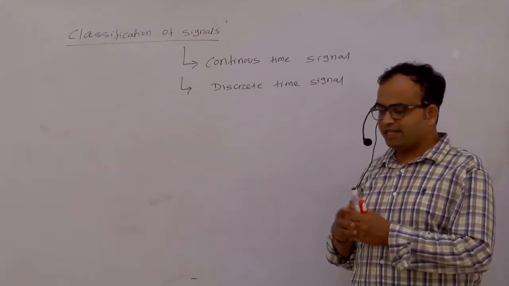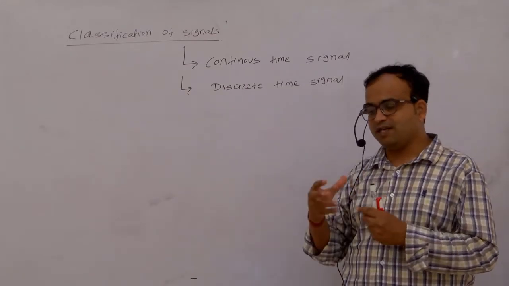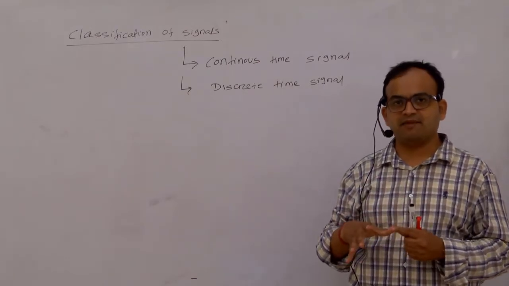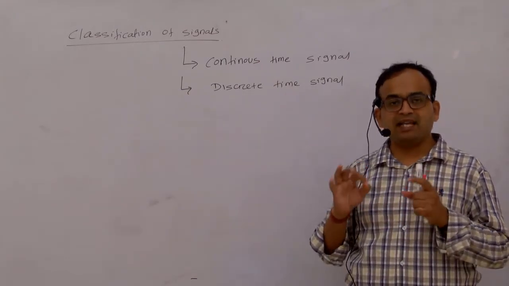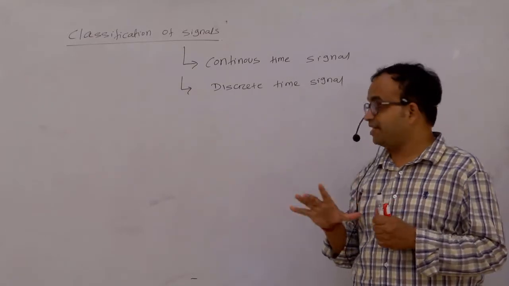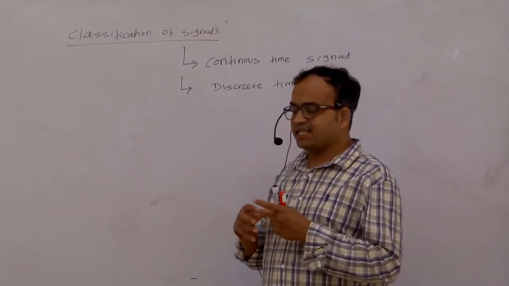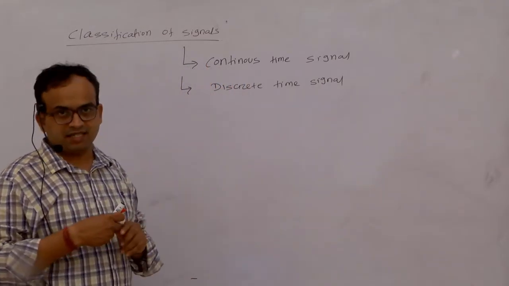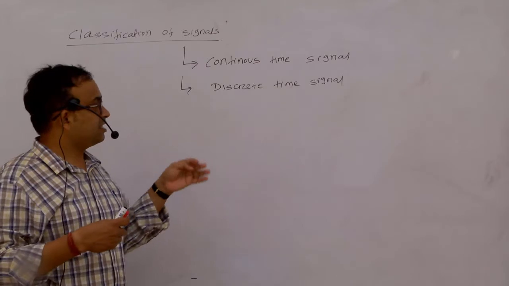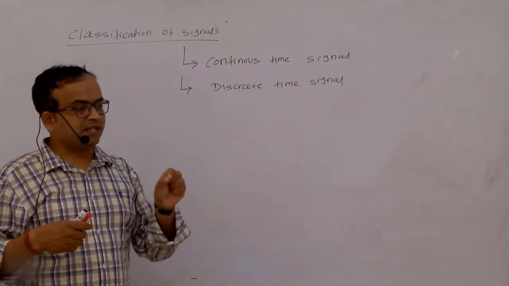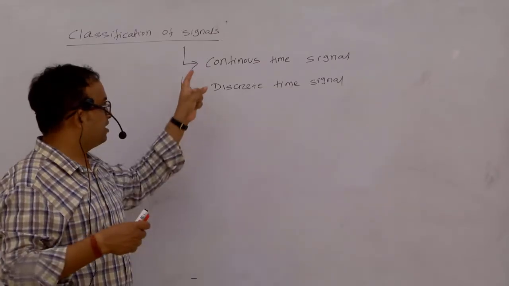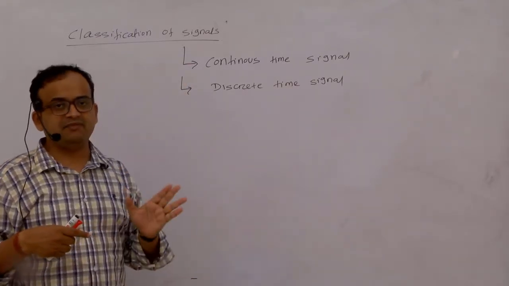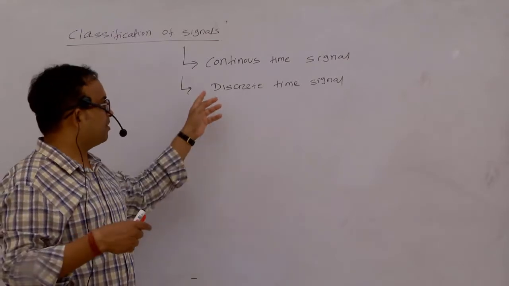This is the broad classification. Again, these two types of signal can be classified into various types. We will find there are 5 types of classifications. So again I'm repeating, broadly the signals can be classified into two types, the continuous time signal and the discrete time signal. Continuous time means if for every instant of time a signal is defined, then we can tell that it is a continuous time signal. For discrete time, if a signal is defined only for whole numbers of t, then we find the discrete time signals.